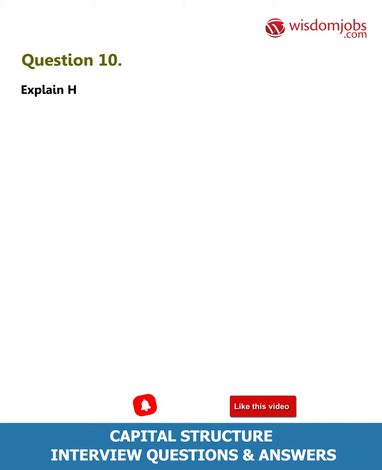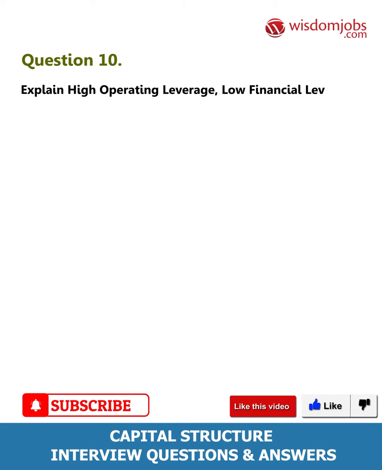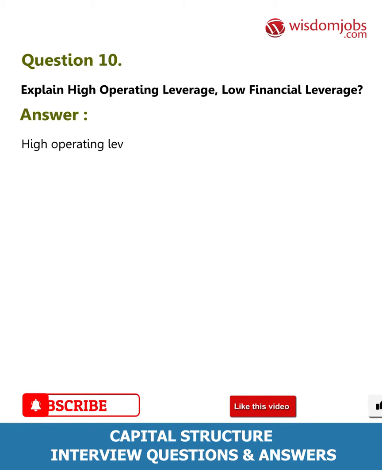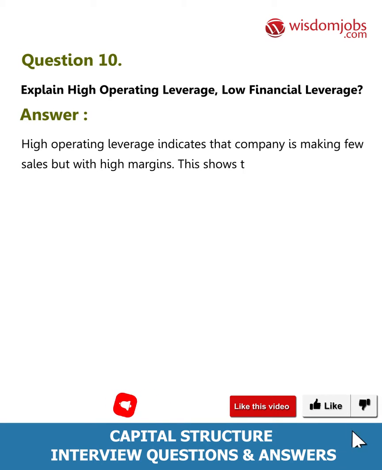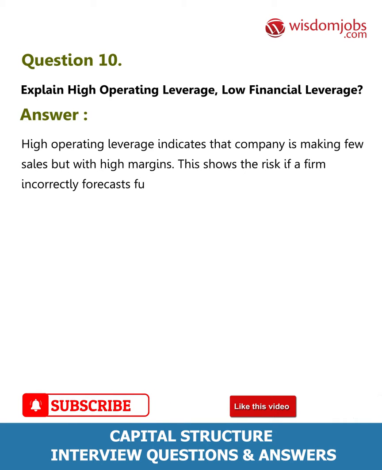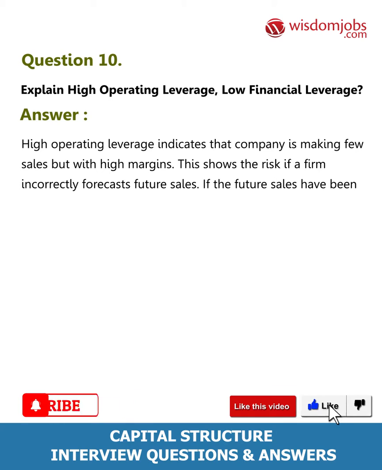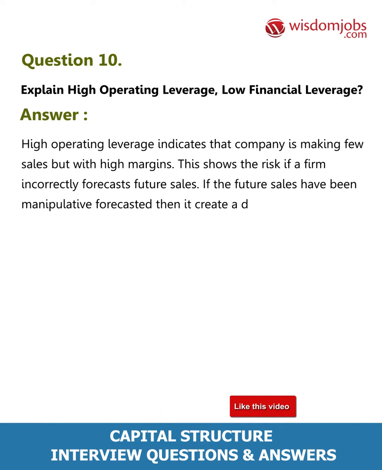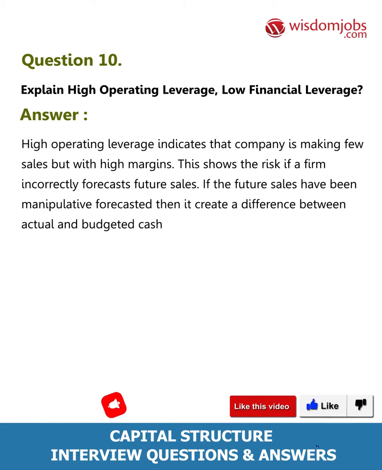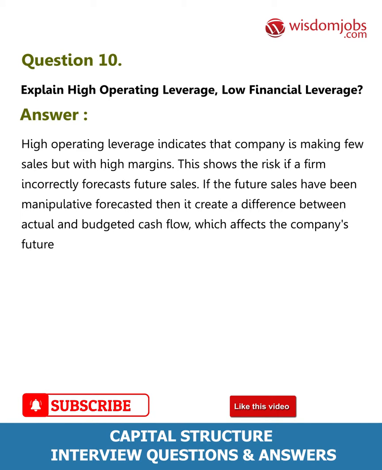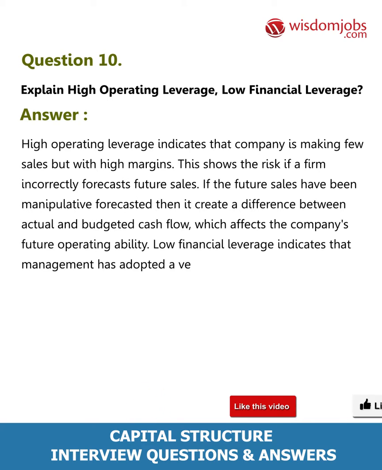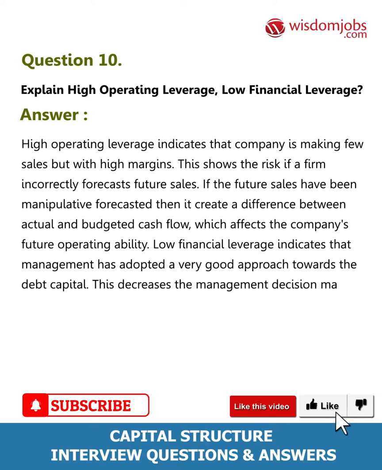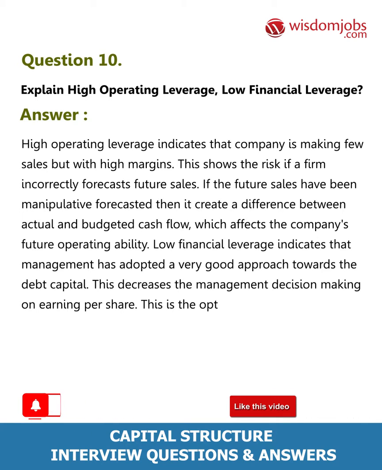Question 10. Explain high operating leverage, low financial leverage. Answer. High operating leverage indicates that the company is making few sales but with high margins. This shows the risk if a firm incorrectly forecasts future sales. If the future sales have been manipulatively forecasted, then it creates a difference between actual and budgeted cash flow, which affects the company's future operating ability. Low financial leverage indicates that management has adopted a very good approach towards the debt capital. This decreases the management decision making on earning per share. This is the optimum situation.